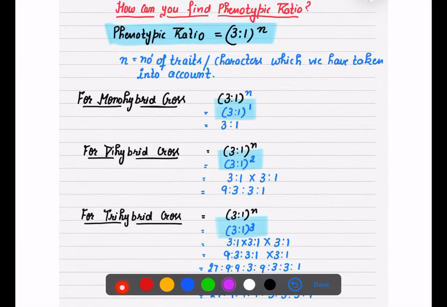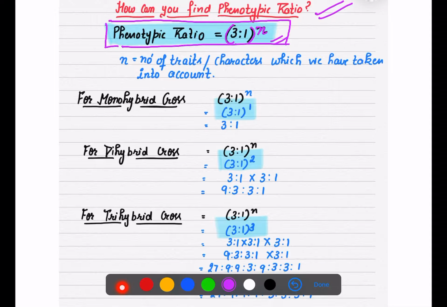Now this is a little complicated, so sometimes in your exam, how can you find out the phenotypic ratio? Suppose your checkerboard is also correct, but you are not able to get the ratio. For the phenotypic ratio, it is 3:1 over n. That is the formula for the phenotypic ratio. N is the number of traits or characters which we have taken into account. If you are talking about a monohybrid cross, how many characters am I taking? 1.